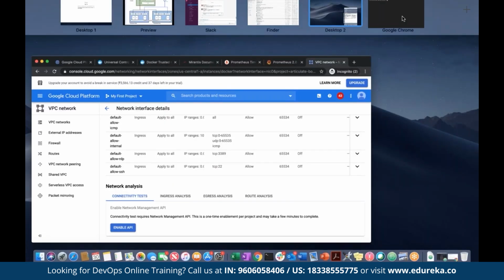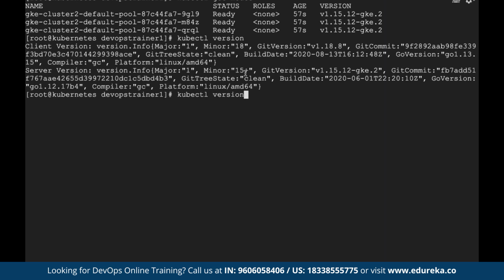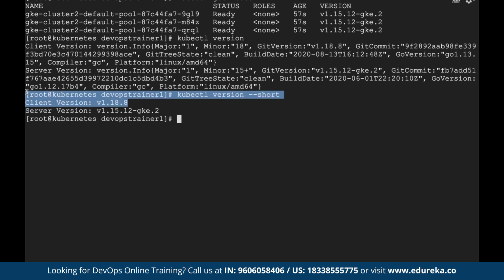First thing, I just wanted to make sure Kubernetes is running. 3 VMs are connected to it. I am getting that. Okay. Let's see the Kubernetes version. I think the command is kubectl version. See, I'm running Kubernetes client version 1.18. Don't worry about the server version. That is not important. We are running Kubernetes version